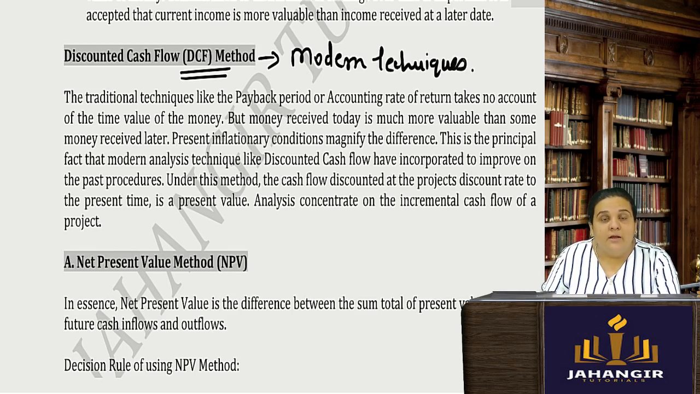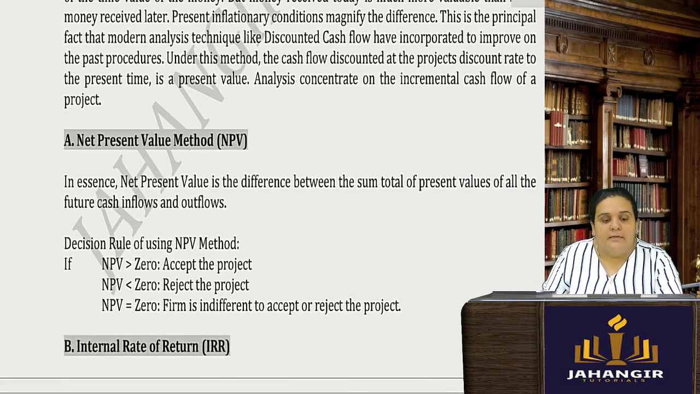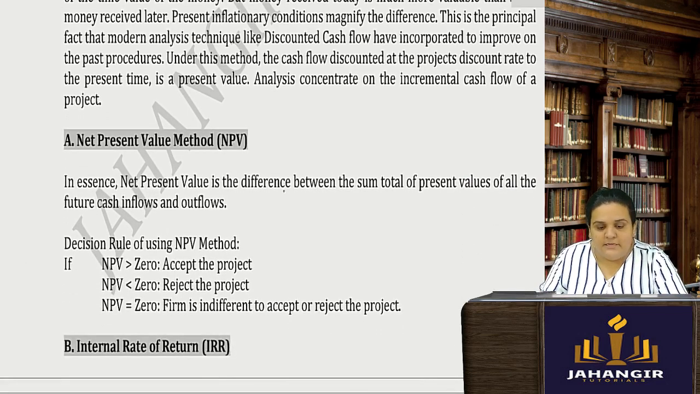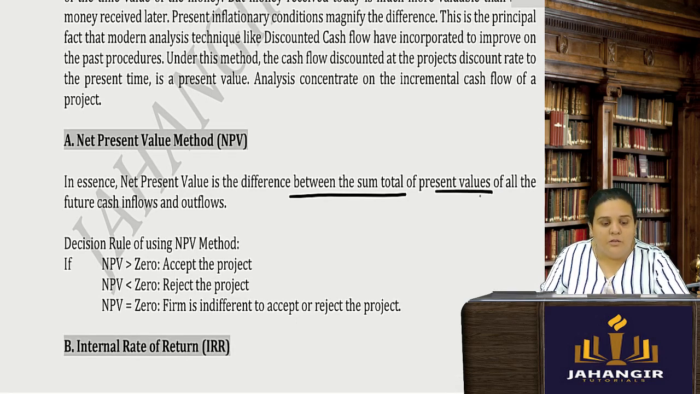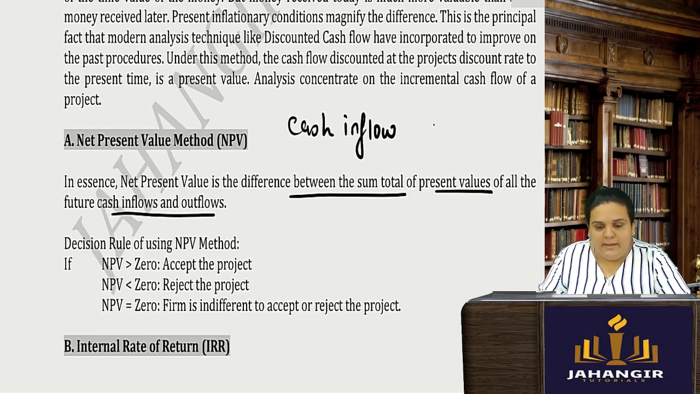Why? They are now considering the time value of money in these sums. Net present value is the difference between the sum of the total present value of all the future cash flows and outflows. Until now, I was doing cash inflow and cash outflow.